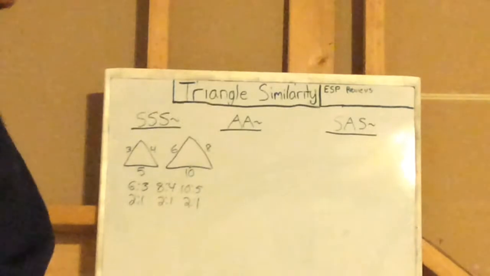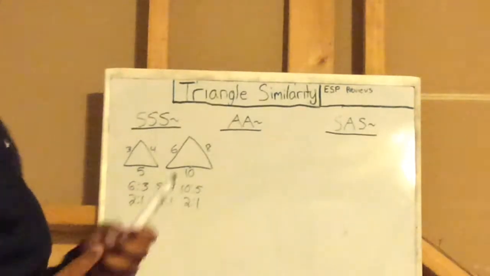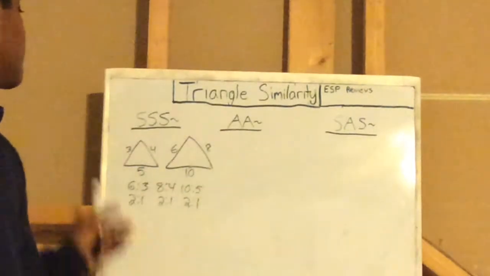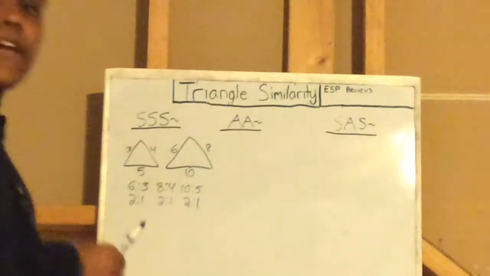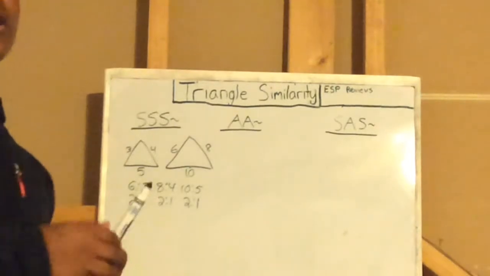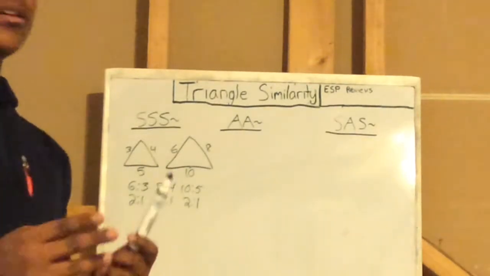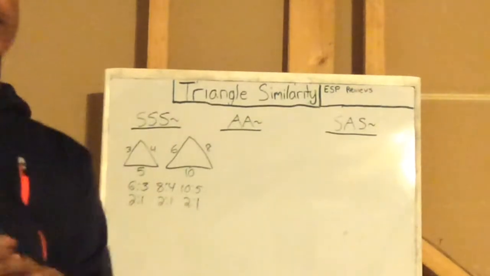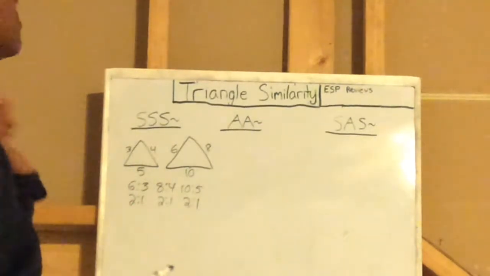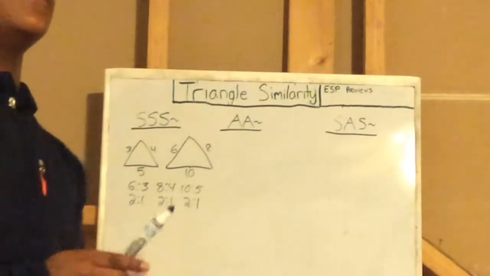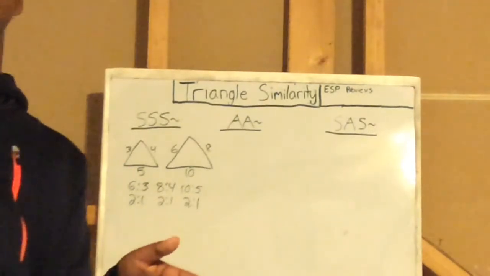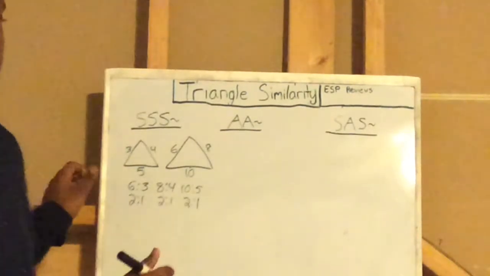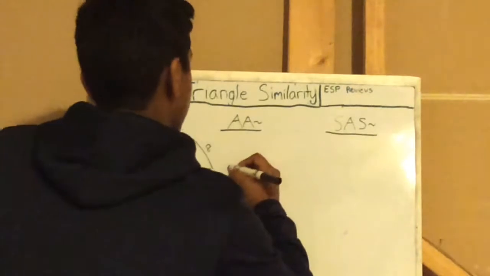So next is AA similarity. This is also called angle-angle similarity. The previous one is side, side, side because we need to know all 3 sides. For angles, however, in a triangle, as there are 3 angles, you might think that we need to know all 3. That's not quite true. Actually, you only need to know 2, because if you know 2 angles, the other angle will be determined. If you didn't quite understand what I just said, I'm going to draw it out.